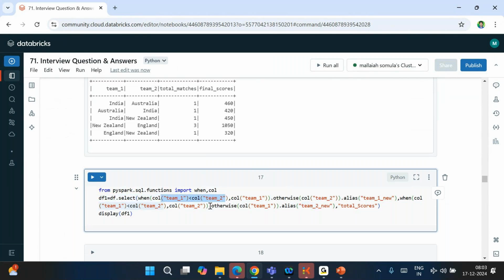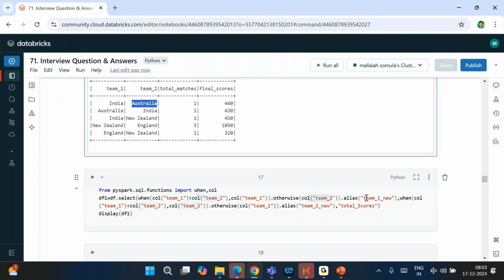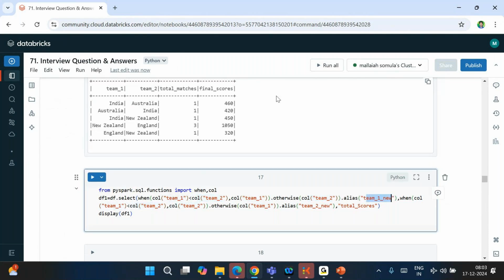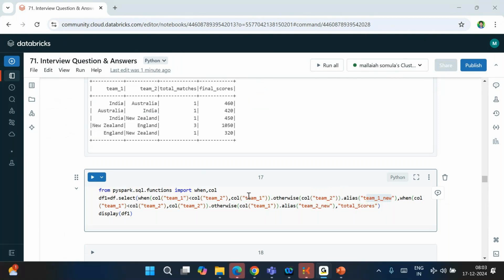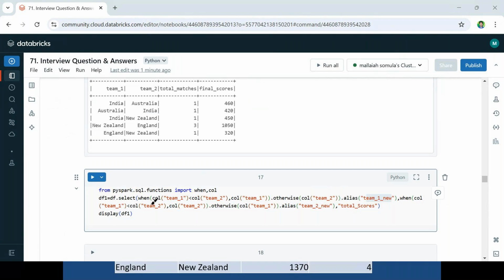This condition is false. Now what happens? If this condition is false, I am putting team 2, Australia, as team 1 new. In the new column, I am putting Australia as team 1. Compare here: col of team 1, meaning India less than Australia.